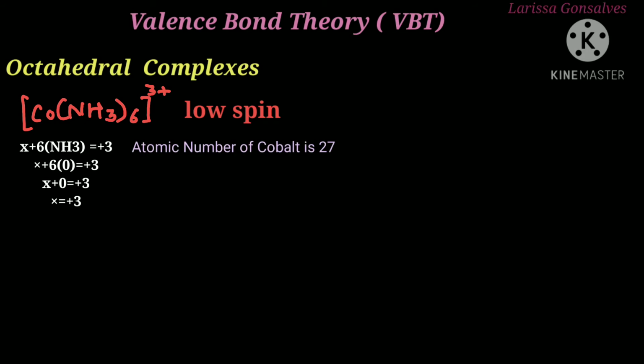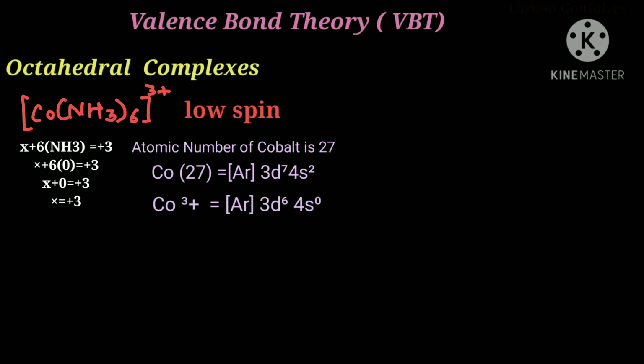The atomic number of cobalt is 27 and the condensed form of its electronic configuration is the noble gas core of argon 3d7 4s2. Since the oxidation state of cobalt is plus 3, we have to remove 3 electrons from the electronic configuration. So we remove 2 electrons from 4s and 1 electron from 3d. So now the electronic configuration will be the noble gas core of argon 3d6 4s0.